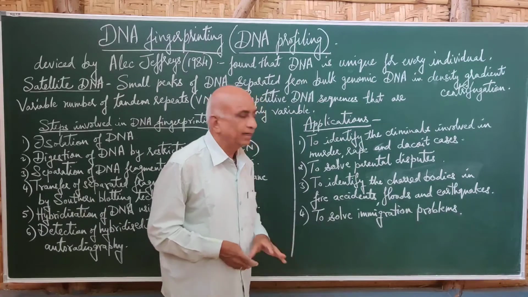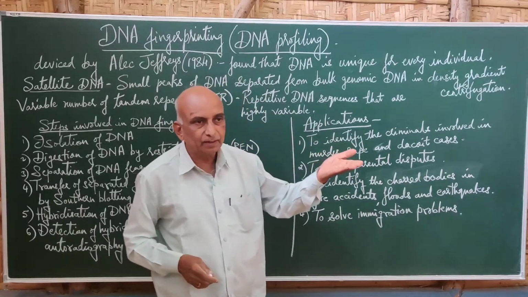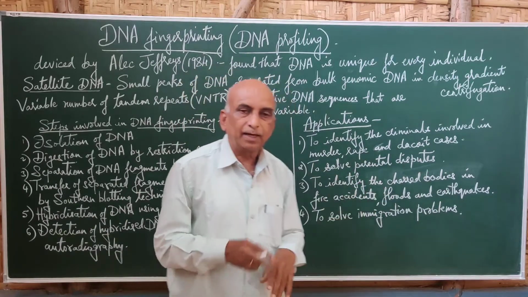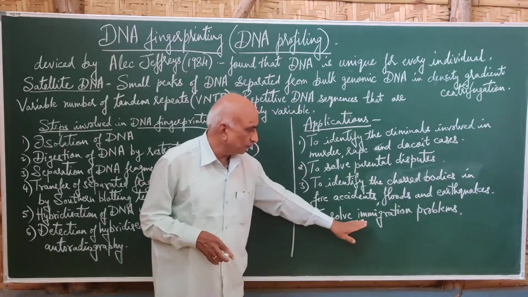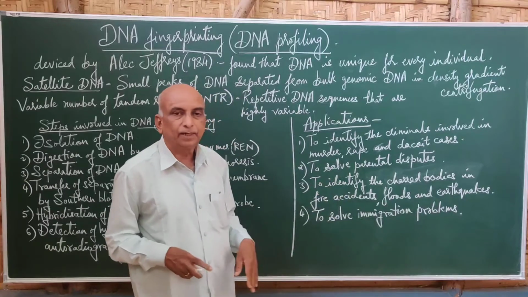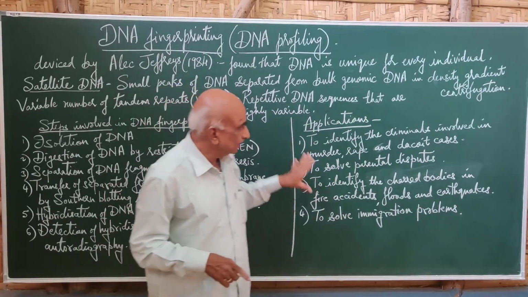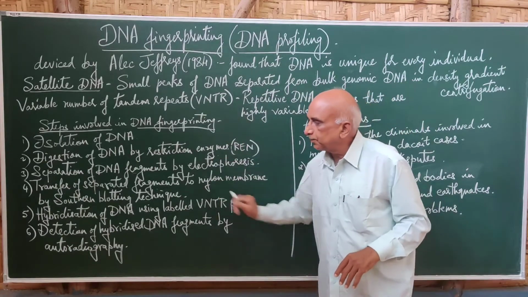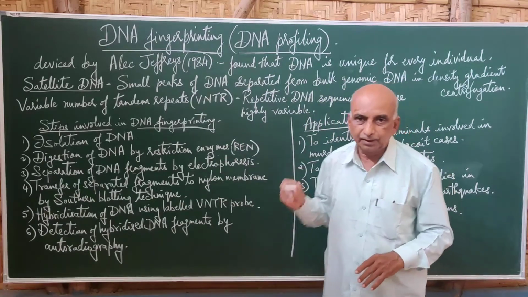It can also solve immigration problems. Whenever certain individuals come from one country to another country, by collecting the DNA we can solve the immigration problems of those people. So these are certain applications of DNA fingerprinting. So these are the steps which are involved in DNA fingerprinting. Thank you.